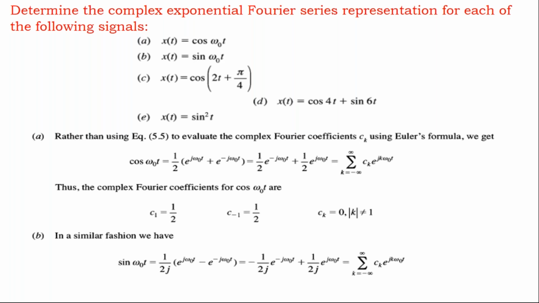Automatically it will clear. Now observe the second bit. In the second bit, he has asked us to find sine omega naught t. Earlier we used cos omega naught t. Now you have to write sine omega naught t, which again you can write as 1 by 2j, all that. Now you substitute it and simplify it. Now again you need to calculate ck.